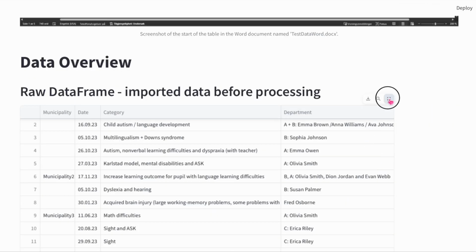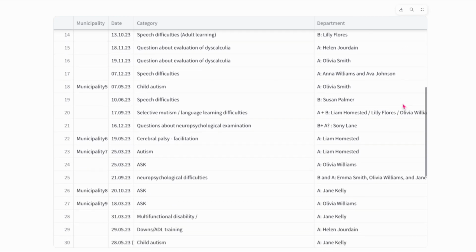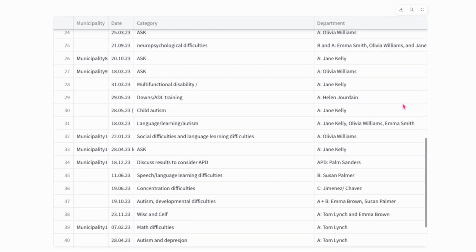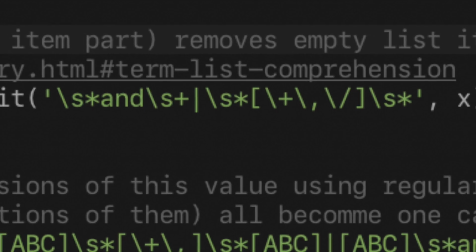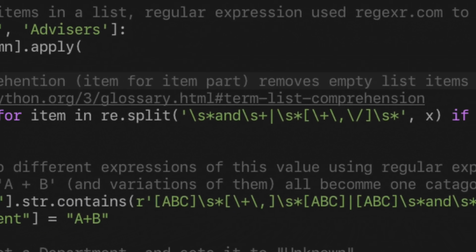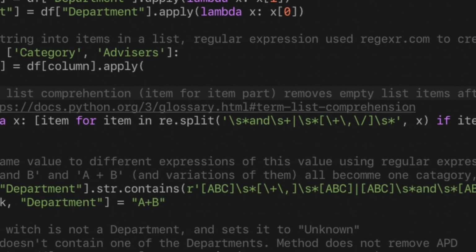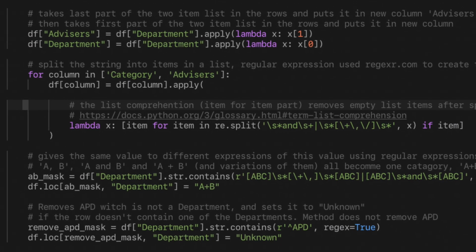One challenge in the pre-processing is the column of category, where each row has multiple categories and multiple ways of encoding this as a string. I use regular expressions to split this string and then store each category as an item in a list. Each row in the column consists of such a list of categories.